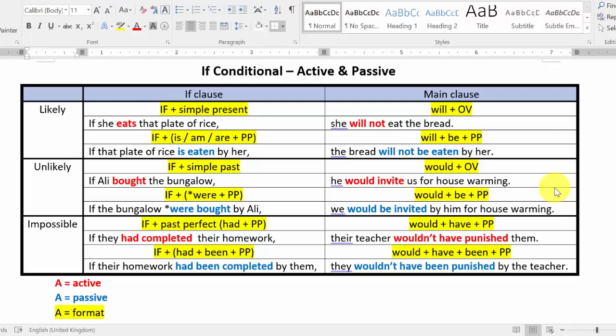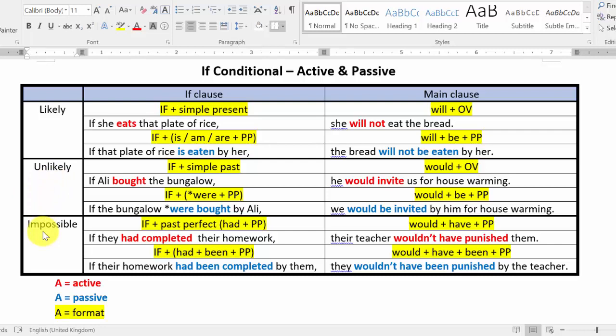Okay, so if conditional, we have three different types. We have likely, unlikely, and impossible. Likely is when we talk about something which has the possibility to happen. Unlikely is usually talking about your dream, what you wish for. It's quite impossible to happen.